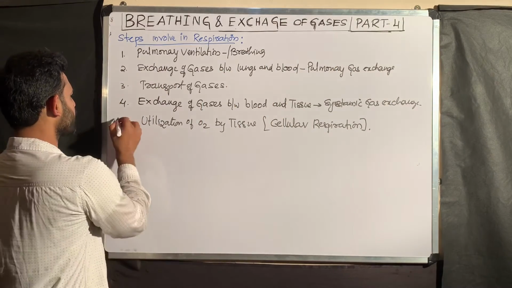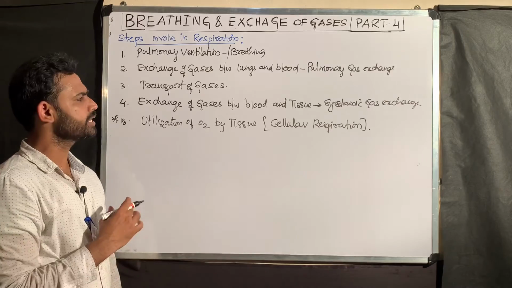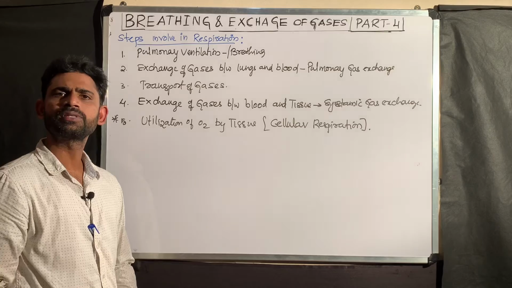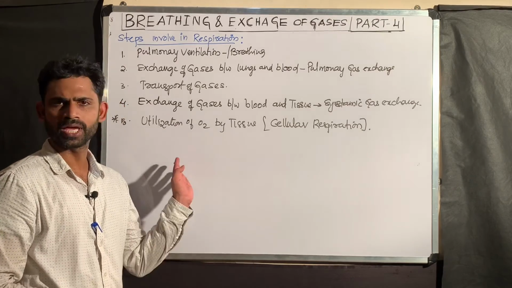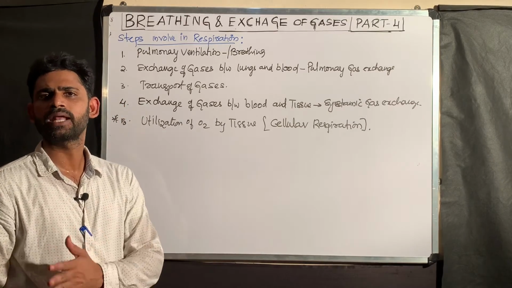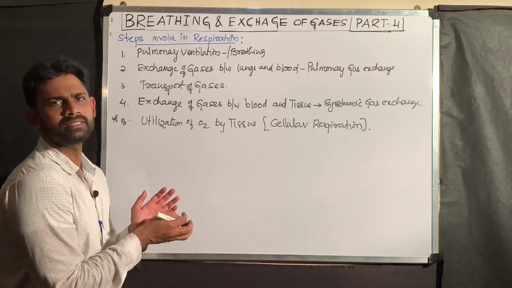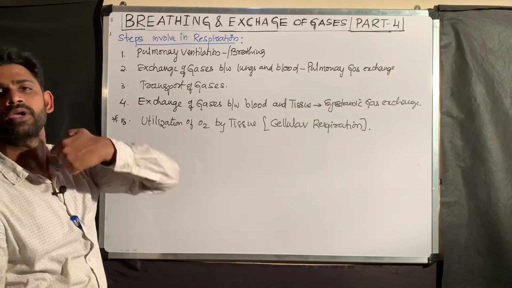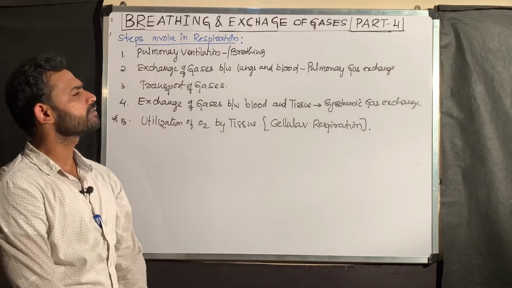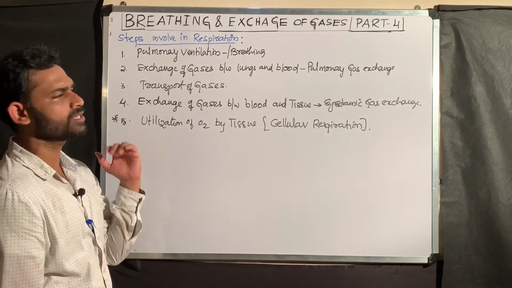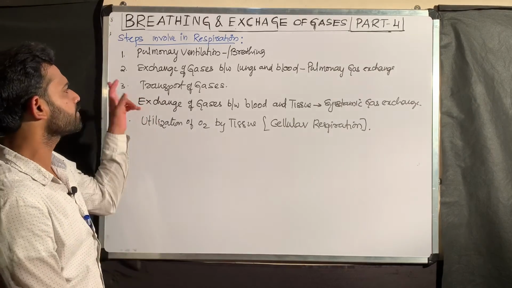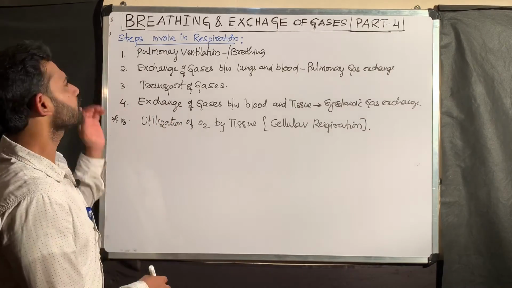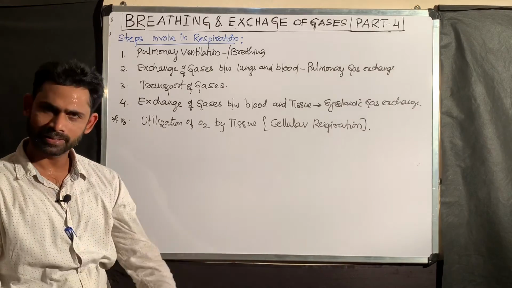This fifth part, as we know, is placed in another topic. I already explained that it includes glycolysis, the Krebs cycle and the electron transport chain, under the title respiration in plants. In this chapter, breathing and exchange of gases, these are the 4 steps we are going to cover. One is pulmonary ventilation or breathing. Next is exchange of gases, which together we will explain. Next is transport of gases. Step by step, one by one, I am going to explain these 4 steps in the process.